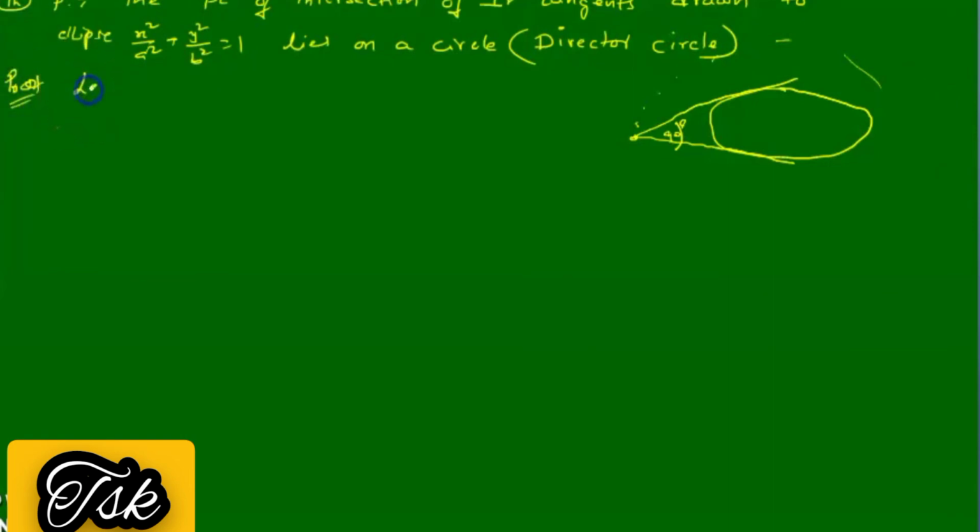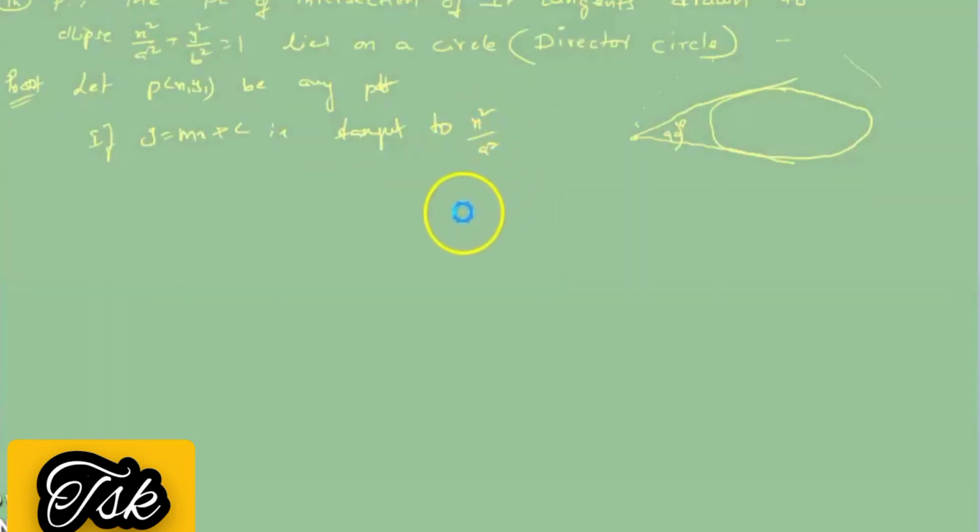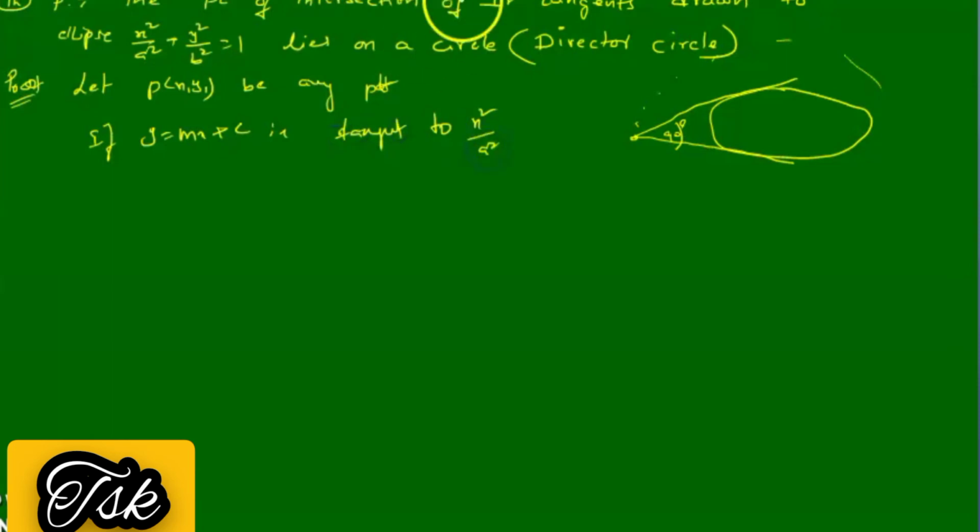Let P be any point. If y equal to mx plus c is a tangent to x square by a square plus y square by b square equal to 1, then this implies y equal to mx plus or minus root of a square m square plus b square.